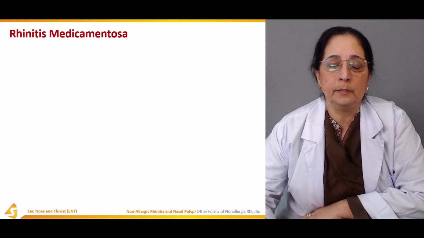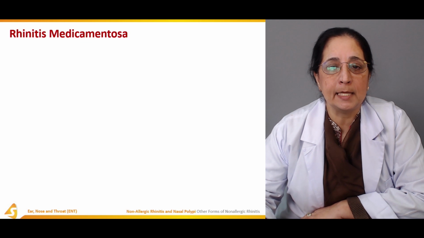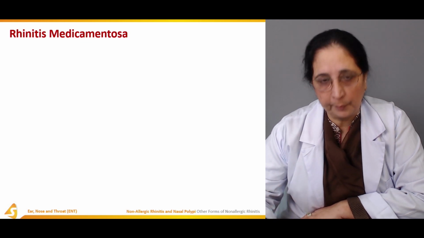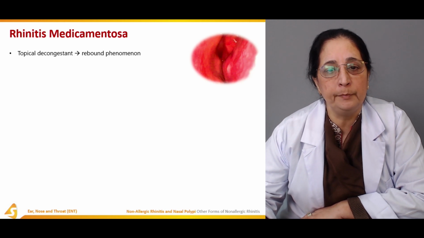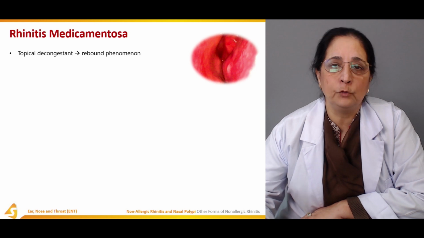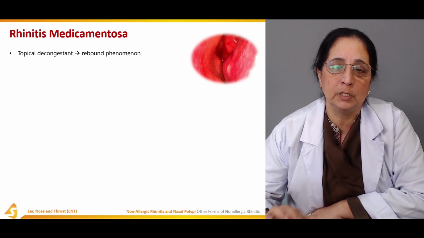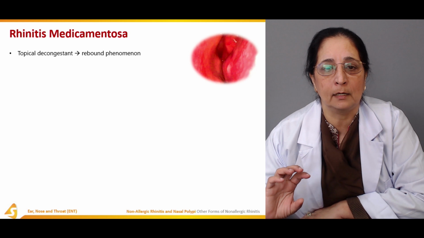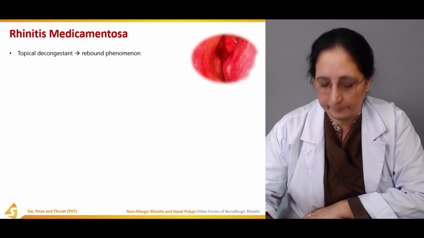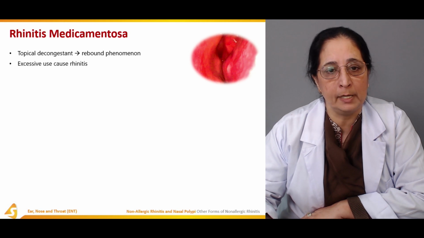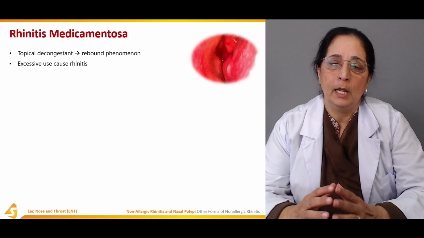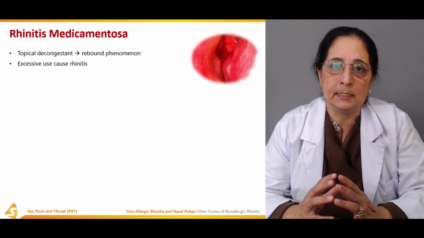Then another term is rhinitis medicamentosa. This type of rhinitis is usually because of topical medicines; if too much is used, this can cause it. They are topical decongestants, and they have the rebound phenomenon.